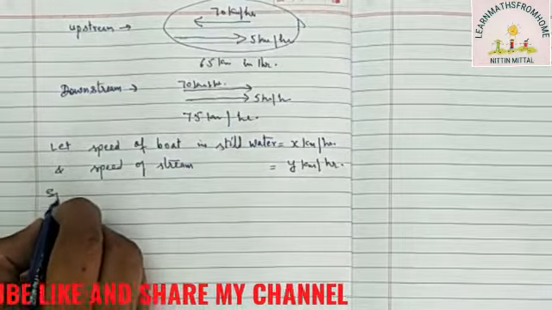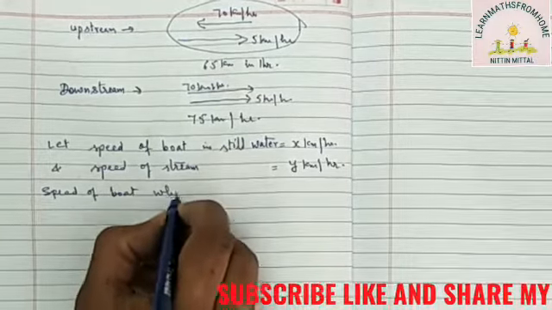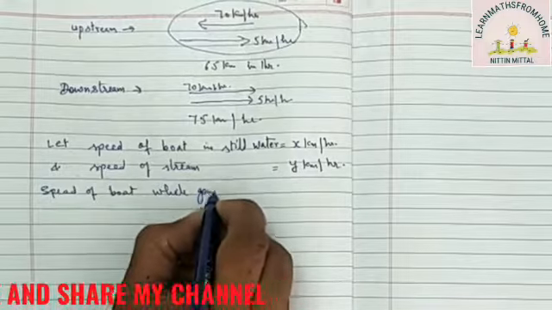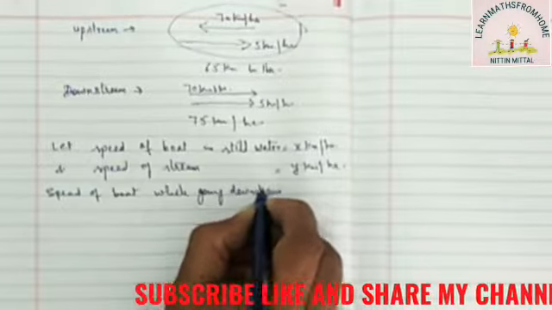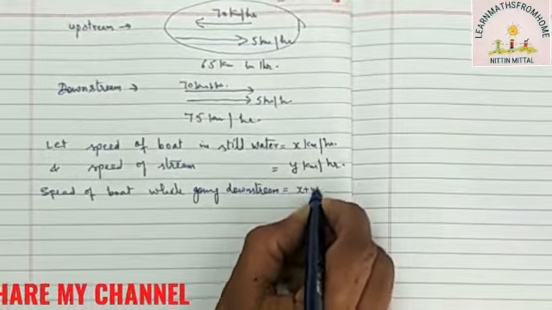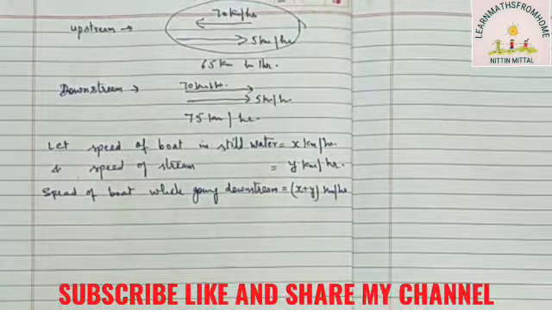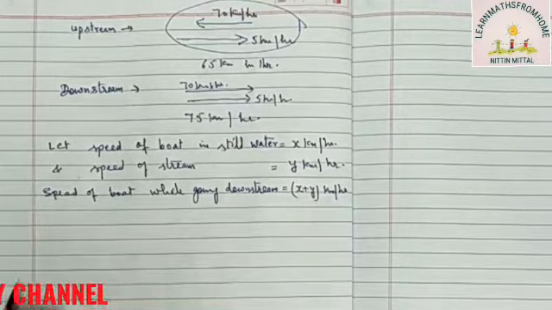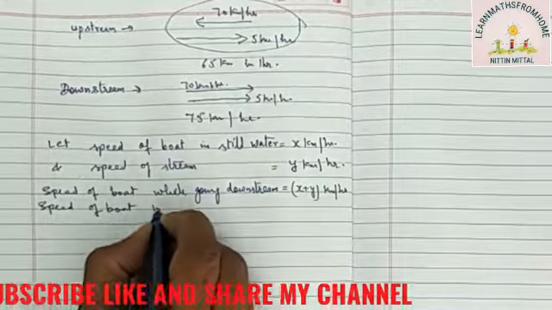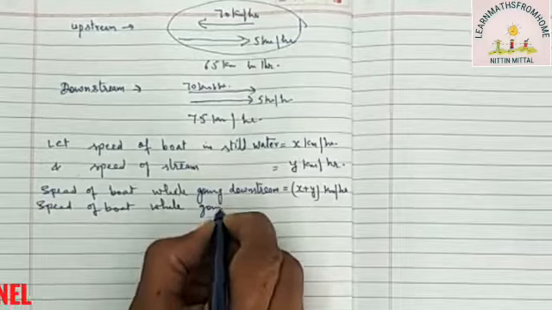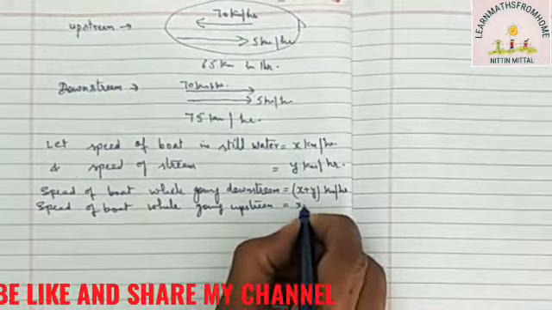Now speed of boat while going downstream will be x plus y kilometer per hour. As I told you, in case of downstream, speeds get added. And speed of boat while going upstream is speed of boat minus speed of current.